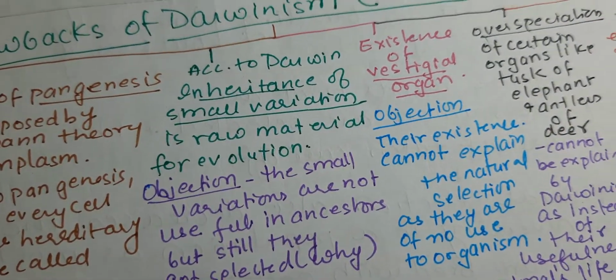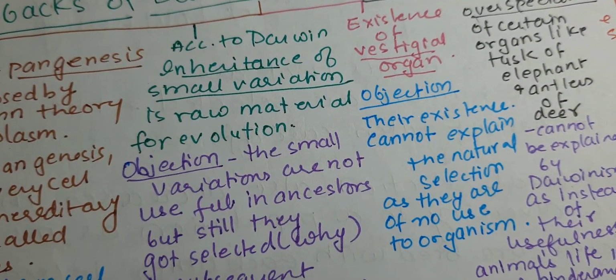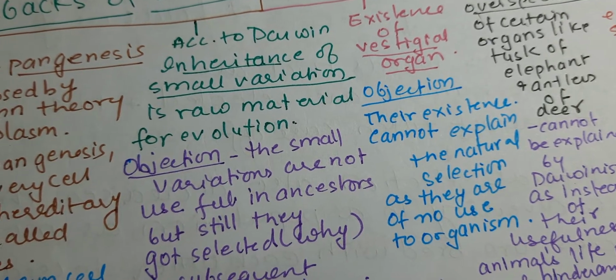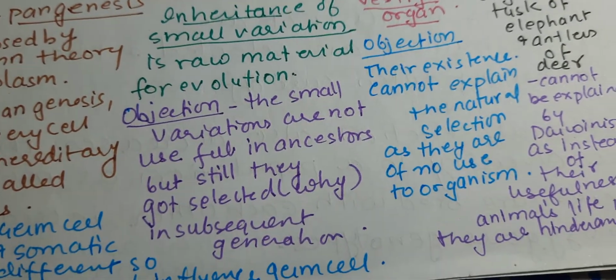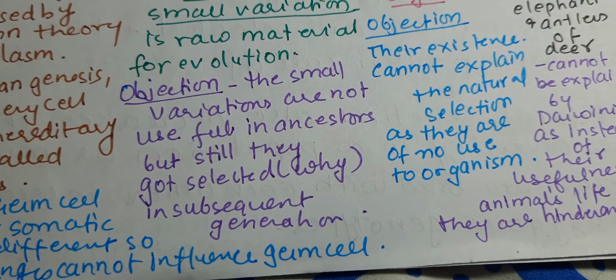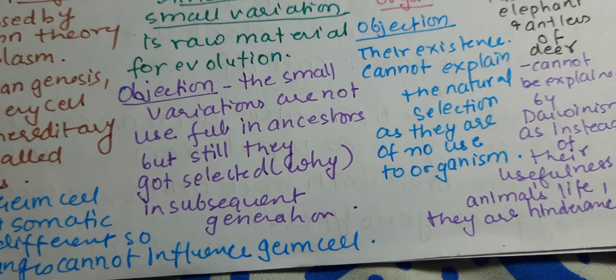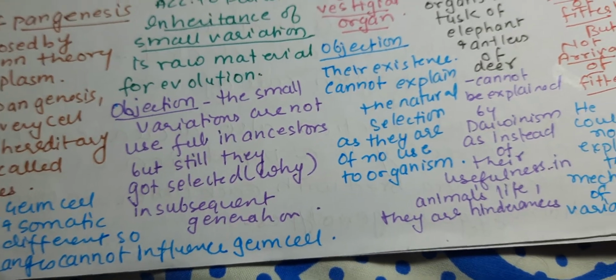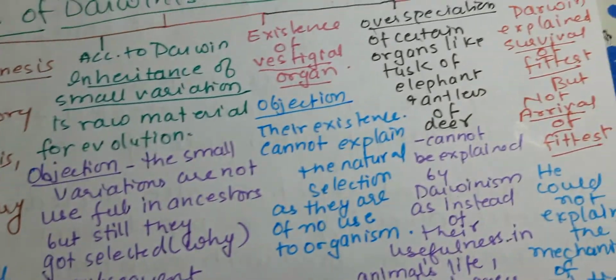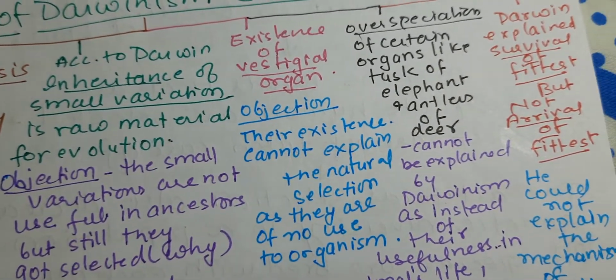Now, according to Darwin, inheritance of small variations is the raw material for evolution. Okay. The objection was that small variations are not useful in the ancestor, but still they got selected in subsequent generations. For what reason? The next is the existence of vestigial organs.